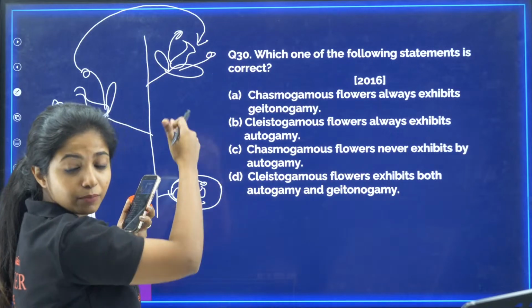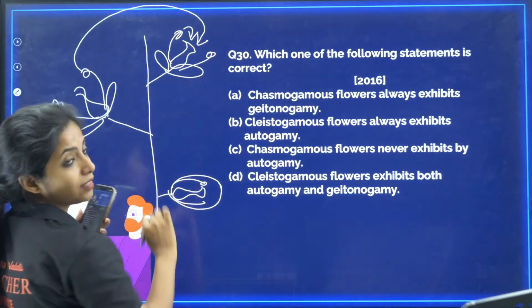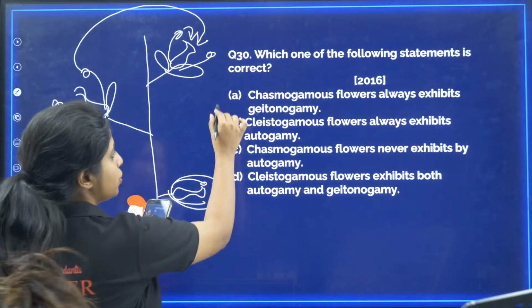Another plant's pollen grain can come. This is known as xenogamy. Or probably since they already have pollen grains, this can also land. This is known as autogamy. So anything can happen. So this is a wrong statement.